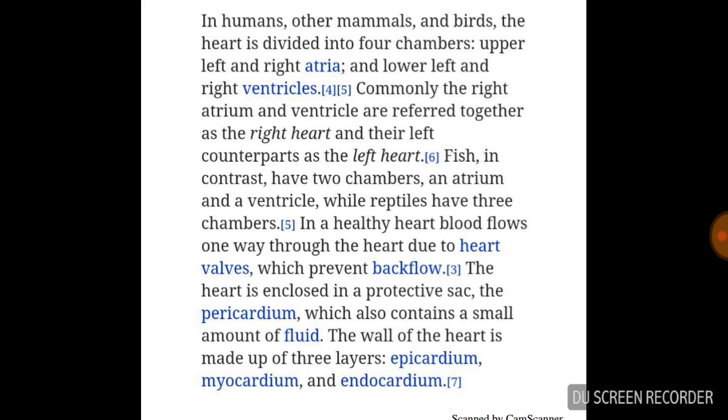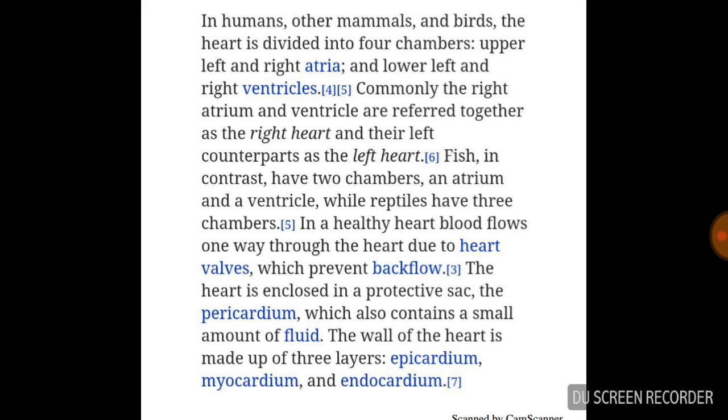The heart is enclosed in a protective sac-like cover known as the pericardium. The heart is fully covered by this sac-like structure, the pericardium, and between the pericardium and the heart, a fluid is present, known as pericardial fluid.